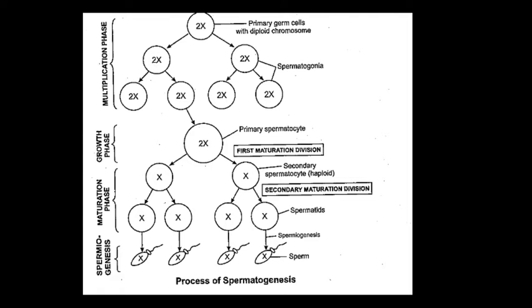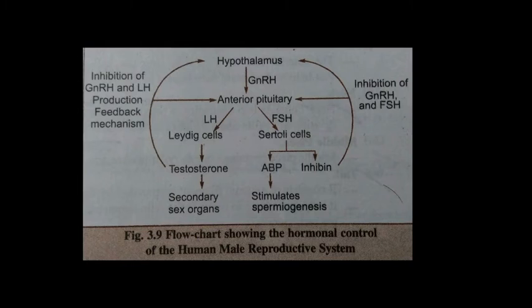Now, this is our second slide. Here we discuss the hormonal control of spermatogenesis, meaning how this whole process happens in the male. This whole process happens under hormonal control in man, and we describe here what type of hormonal control is involved in spermatogenesis.